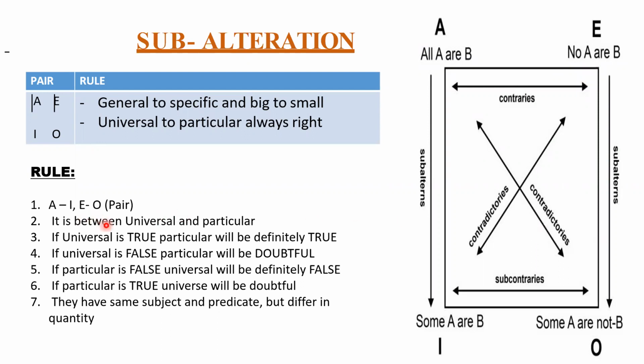And one more important point: it lies between both universal and particular. So what's the relationship? All and some. This is universal and this is particular. Only subalteration lies between both universal and particular, and universal negative and particular negative. So we'll see a small, very good example.